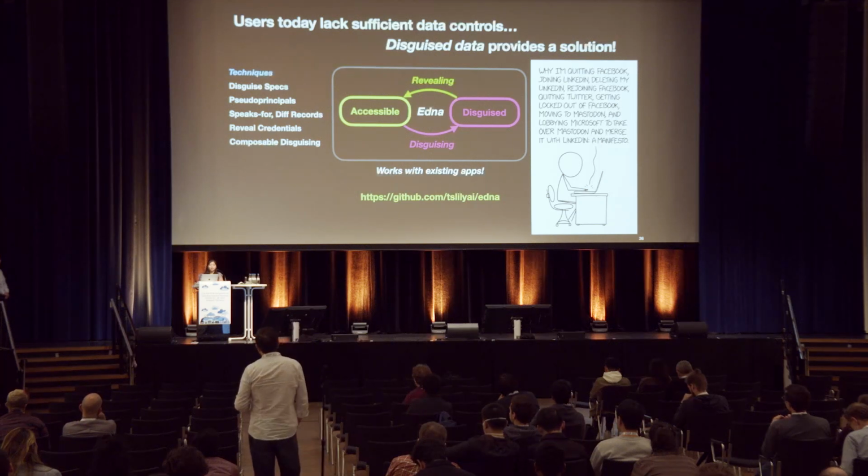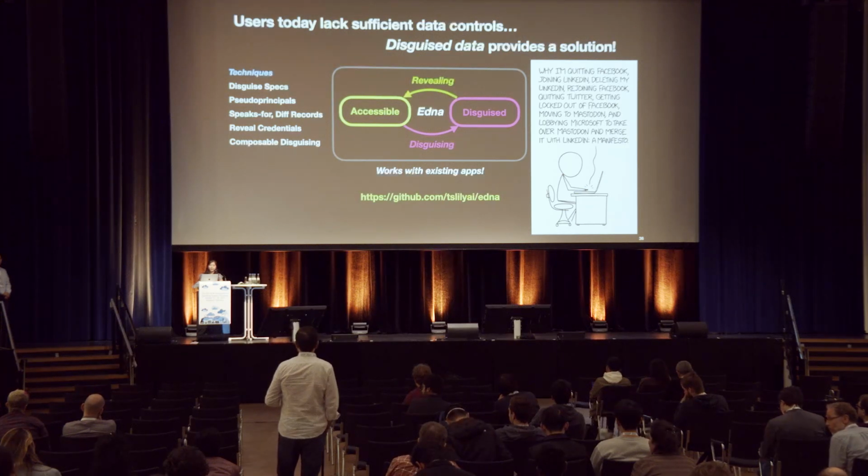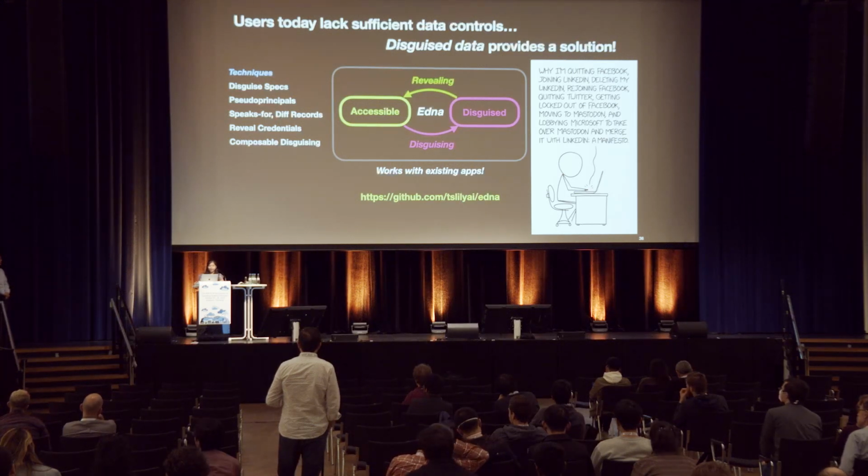I believe that a lot of the fundamental aspects of web applications, like relational databases or shared data and server-side processing, are aspects that make disguised states of data difficult. And so even with building an application from the ground up, I mean, we can imagine radical new inventions of database design and things like that, but I believe a system like Edna would still be helpful. There might be things that we can make easier, for example, making ownership links very explicit.